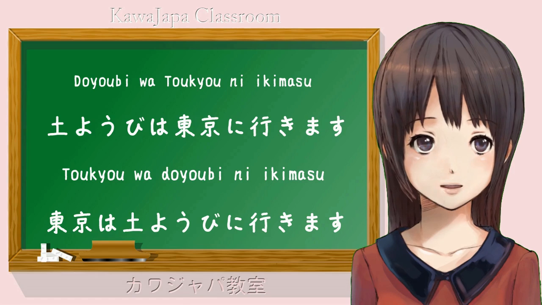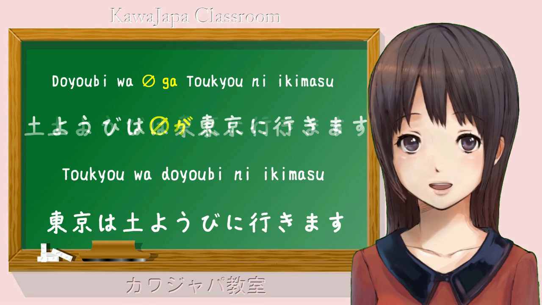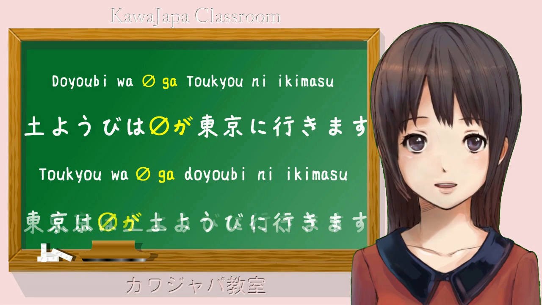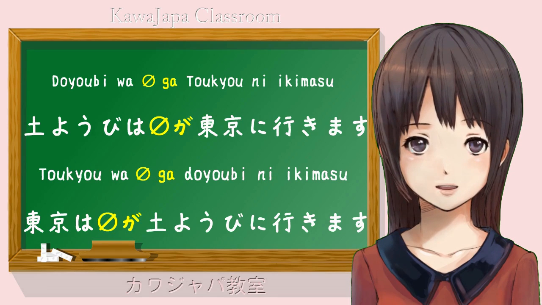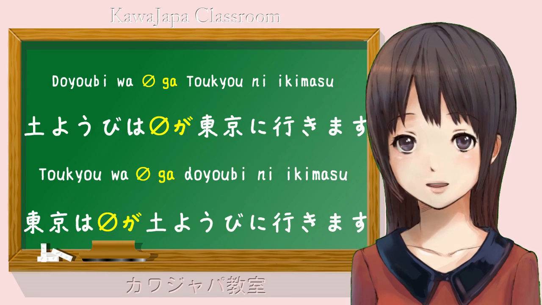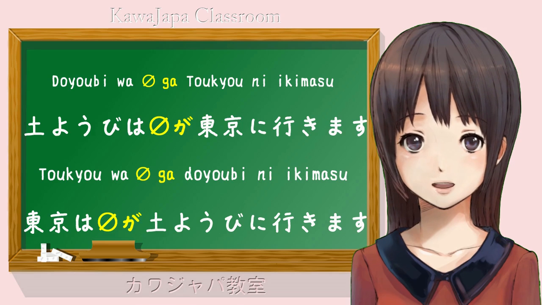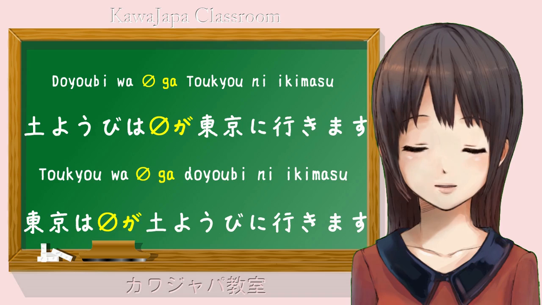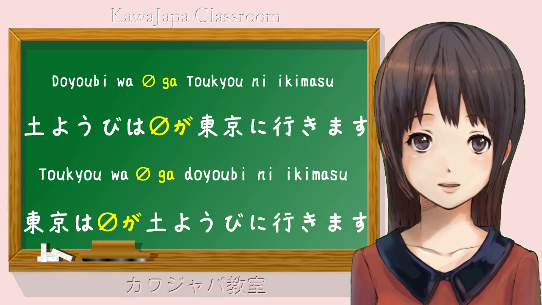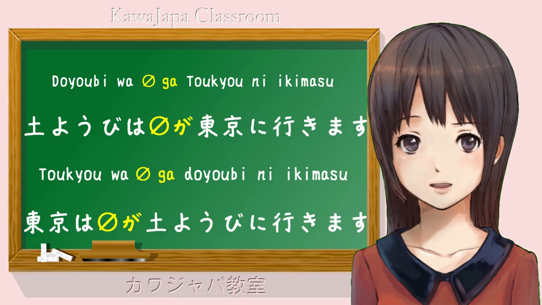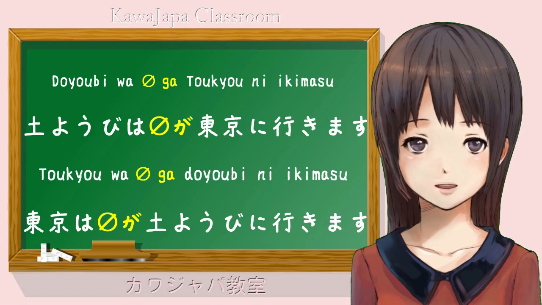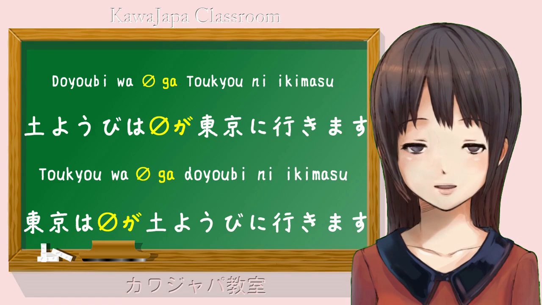And we can just notice that in neither of these sentences is the ga marked subject visible. It is watashi, or I. And in neither of these sentences does the wa tell us what the ga marked subject is. The ga marked subject is known from context. When we just say going to do something, we know that that's usually going to be me, unless there is some reason to believe it isn't.